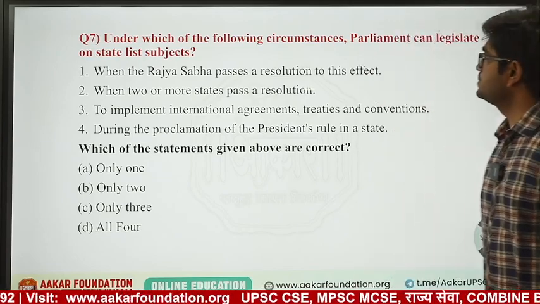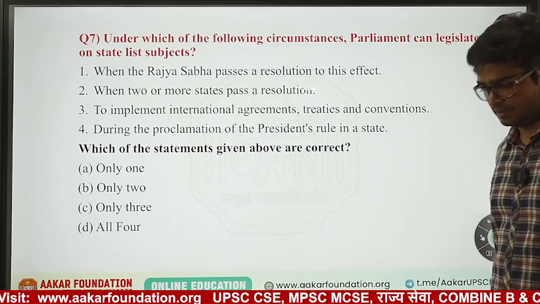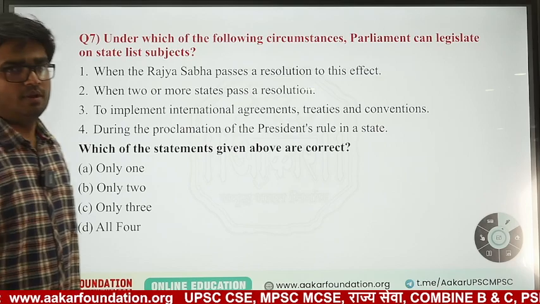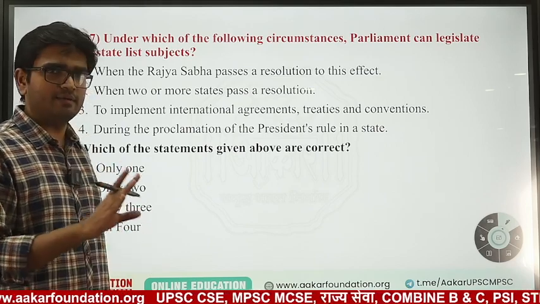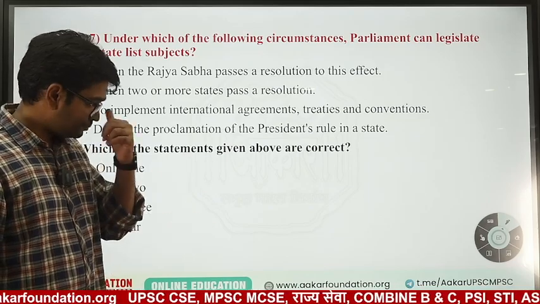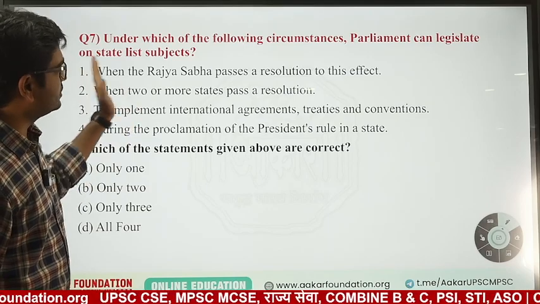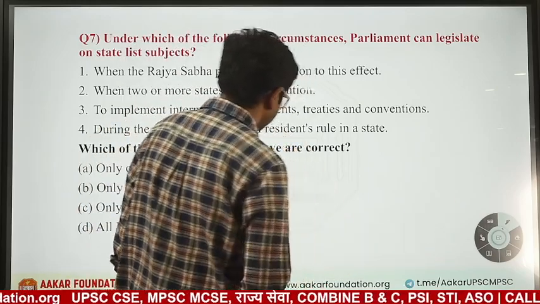Under which of the following circumstances can parliament legislate on a state subject? This is one interesting thing. Parliament can only legislate on union subjects, not on state list, and state government can legislate on state list. Concurrent, both can legislate. But parliament can also make laws on state list in certain conditions. What are those conditions?